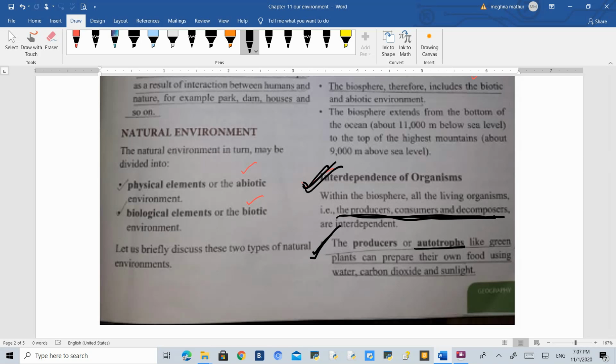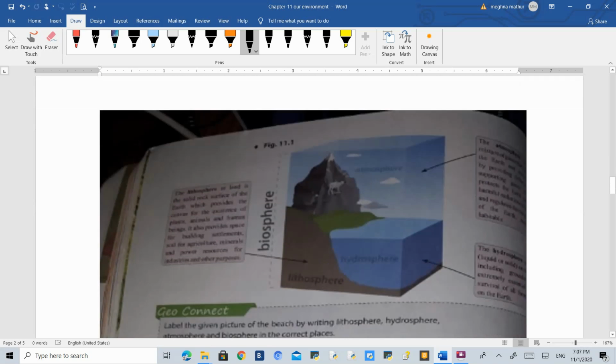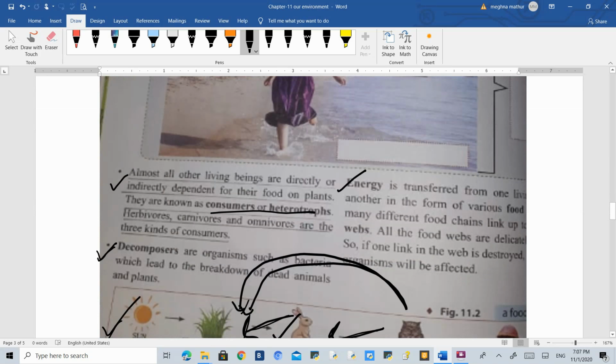Now, what are producers? Producers, which are also called autotrophs, are actually green plants. Green plants which prepare their own food using water, carbon dioxide, and sunlight are called producers, and they are not taking any help from any other living organism for food. But there are other kinds of organisms which are dependent upon producers for their food, which are known as consumers. On the next page, consumers are given.